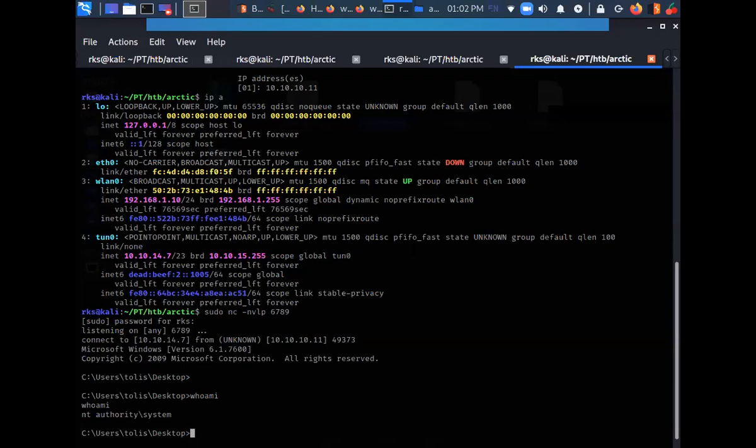But when you are going to do it for the first time, it is going to be a bit of frustration. You are downloading the exploits, you are trying to run the exploit, but it is not working. You are not getting a shell back, or if you are getting a shell back, it is not NT authority system. So that is the thing here.